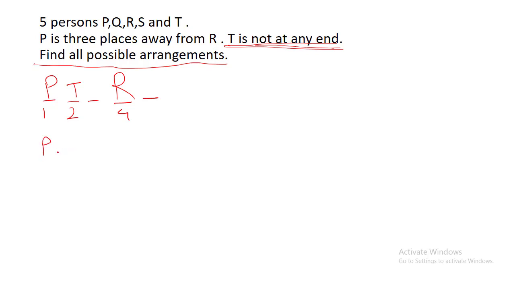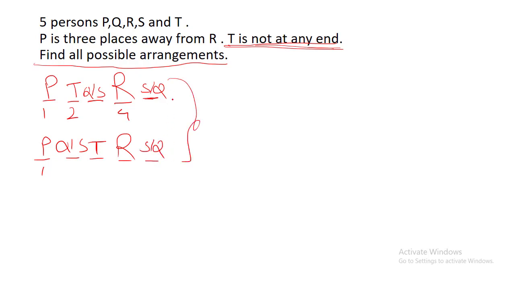So P is here, first place, then second, third, fourth, fifth. So R is here. Now T could be third as well, and then two remaining persons will be over here. So Q and S, I will just mention like this. So Q will be here, and in that case S will be here, or if S is here, Q will be here. Now if T is at the third place, again Q or S, S or Q, anything is possible. So these are in total four different arrangements.